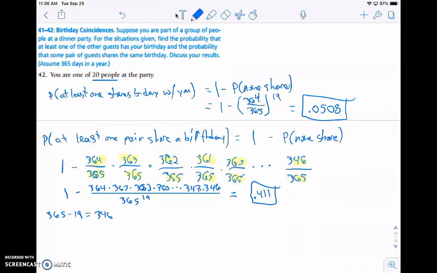But again, it's not just a coincidence; from a probability standpoint, the likelihood of it happening is relatively likely or significant. So that's a look at how you would look at the birthday coincidence problem. It's one that a lot of people look at and find quite interesting.